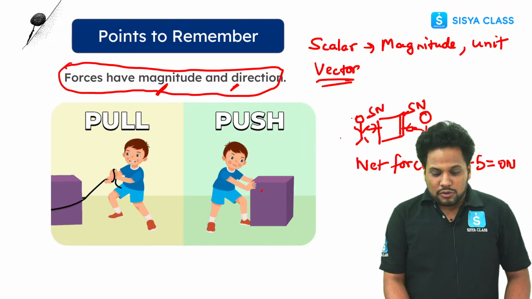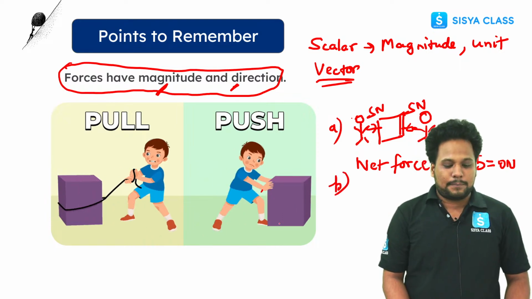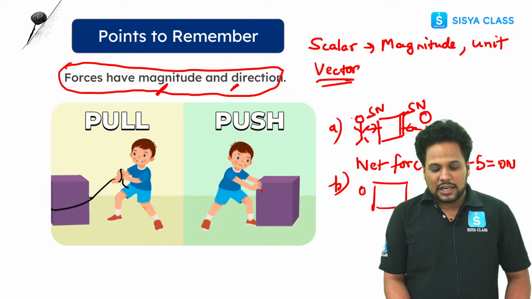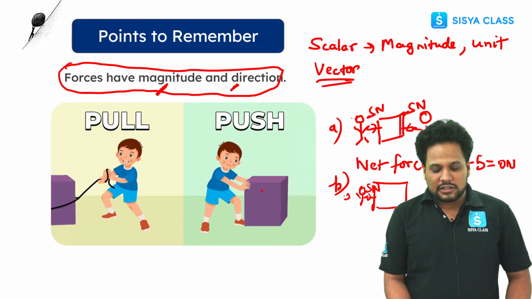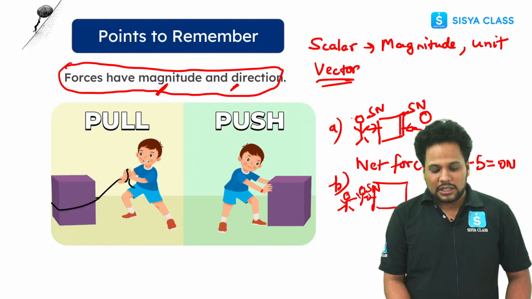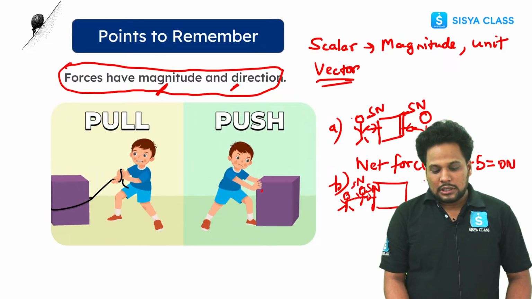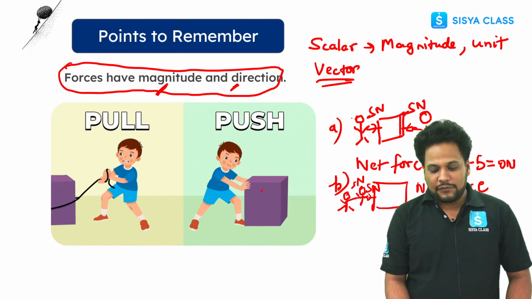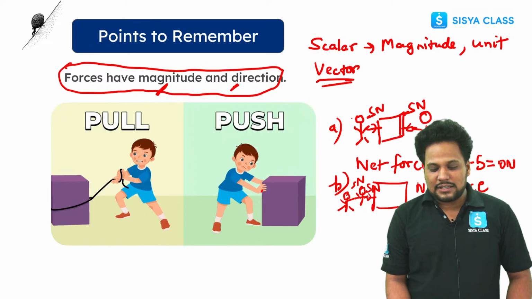But let's suppose this is the first case. Let's suppose in the second case, what happened? Suppose I exert a force of 5 Newton in this direction, and my friend is also exerting 5 Newton of force in the same direction, what will happen? Tell me. Net force will be 5 plus 5 this time, right? Net force will be 5 plus 5, that is 10 Newton.